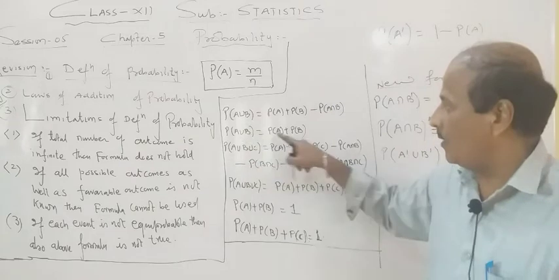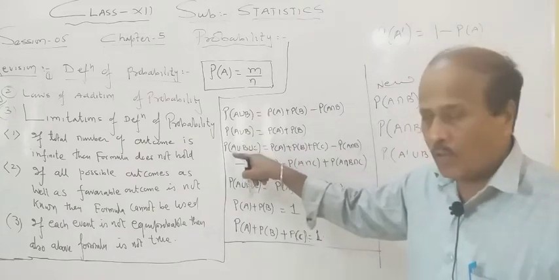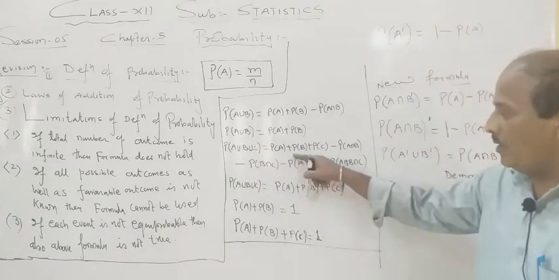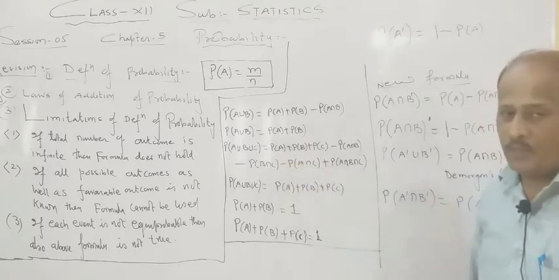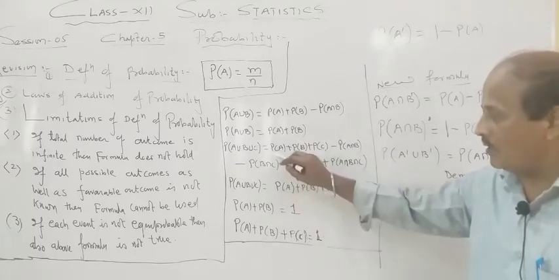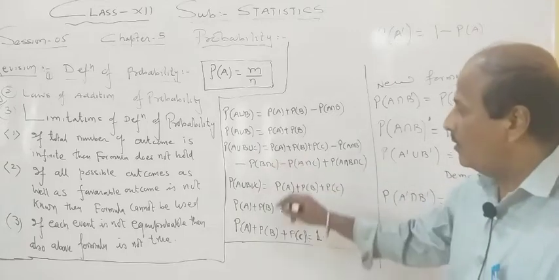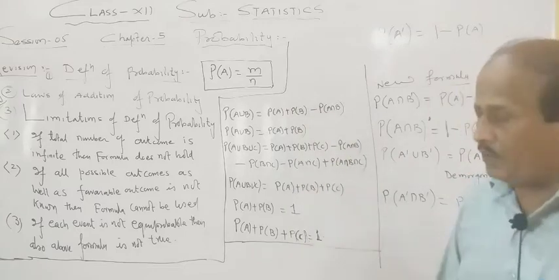See, union becomes addition. Similarly, if there are 3 events, all 3 events are in the form of a union, and this is the big formula. If a question is for 3 to 4 marks, then many times they use this formula. There are many questions in an exercise, near about 25 to 30 questions, and mostly those questions depend upon the formula which I am going to tell you today.